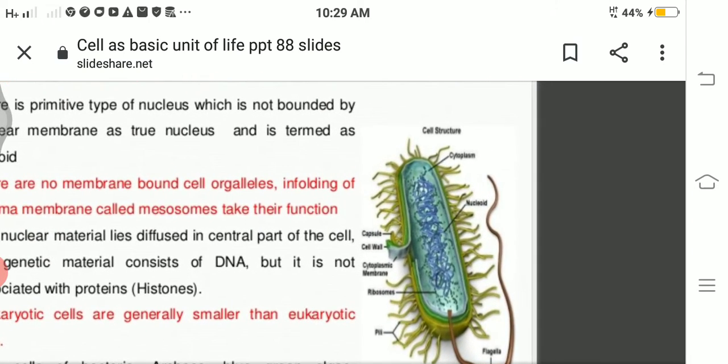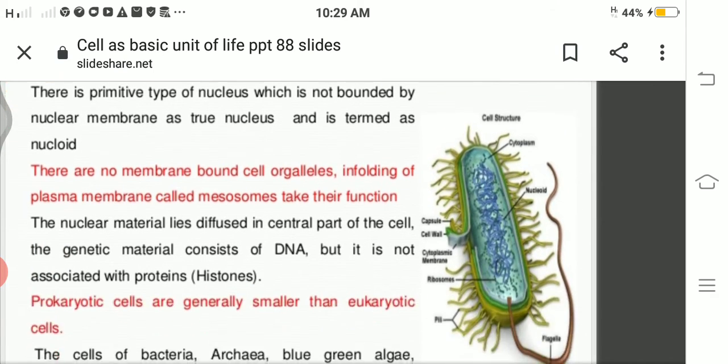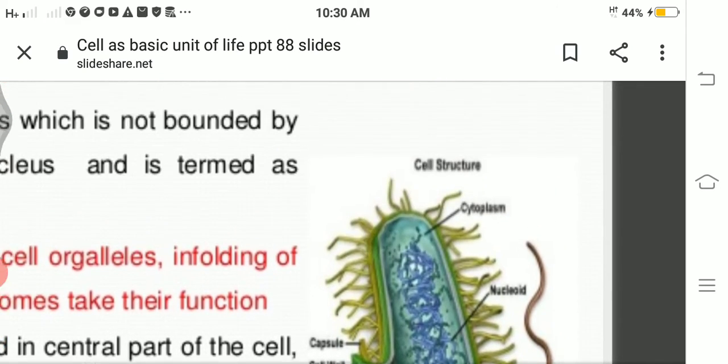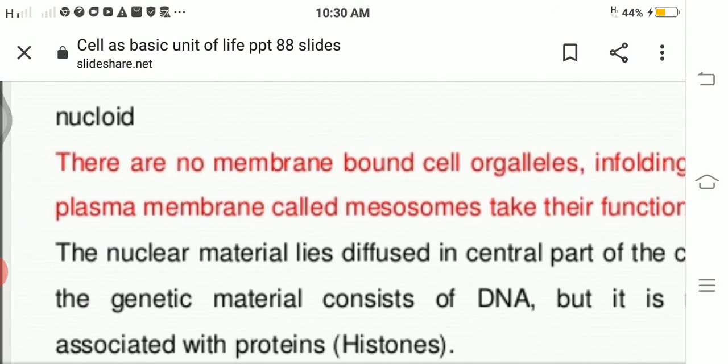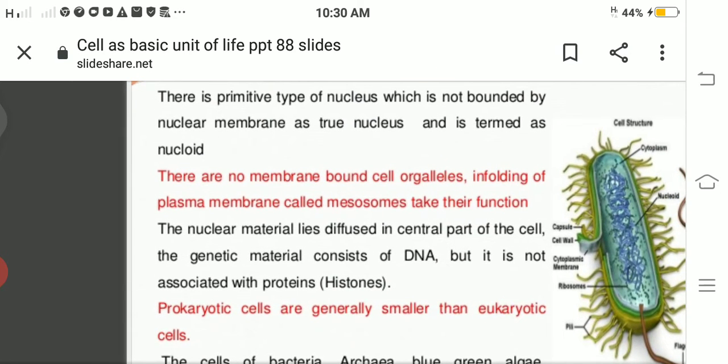Now we can see in detail about the prokaryotic cell. You can see the example of the prokaryotic cell here. I'll just zoom this. Here the basic difference is that there is a primitive type of nucleus. The nucleus is not bounded by a nuclear membrane as in the true nucleus. That type of nucleus is called nucleoid. This is the main point here. It is called nucleoid because it does not have a nuclear membrane.